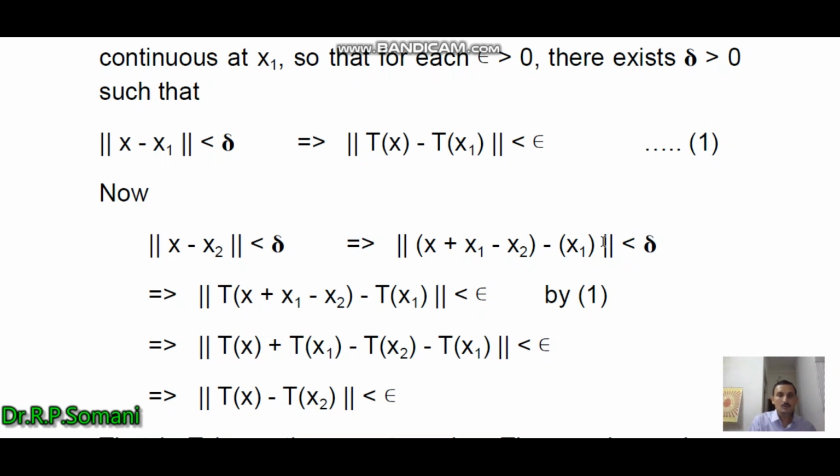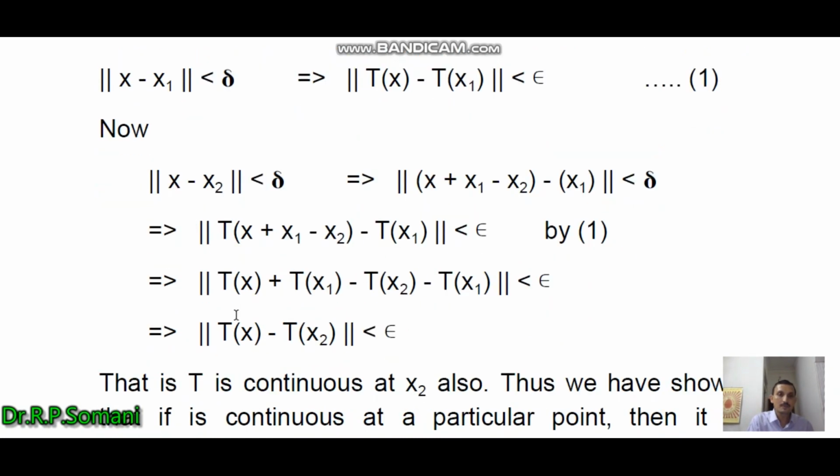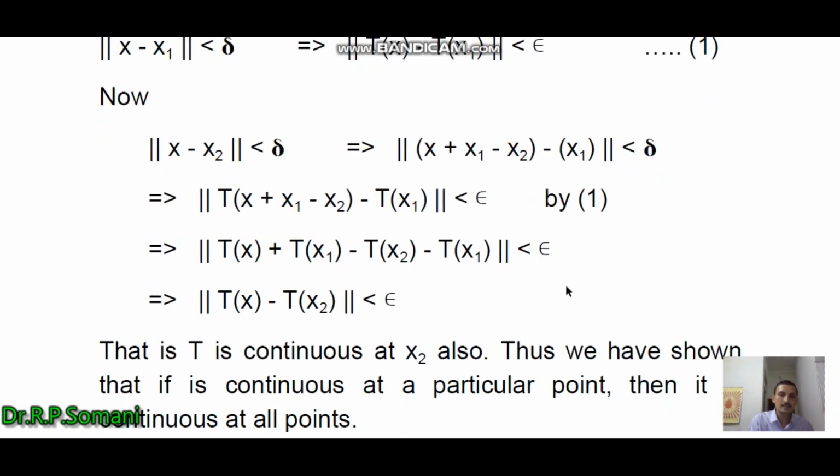Then using equation 1, we can say that norm of T(x plus x1 minus x2) minus Tx1 is less than epsilon, and then applying the linearity property of T, we open this as Tx plus Tx1 minus Tx2 minus Tx1, norm less than epsilon. So after simplification, we obtain norm of Tx minus Tx2 is less than epsilon.